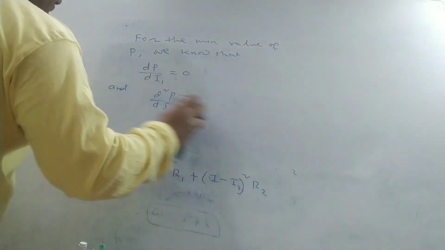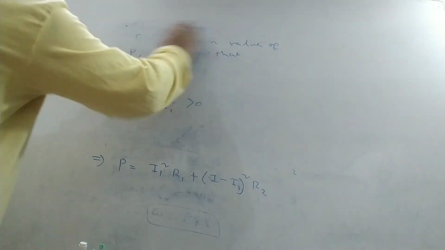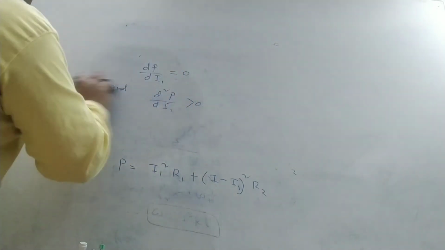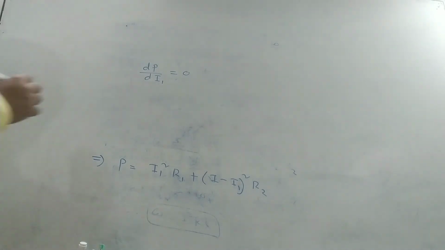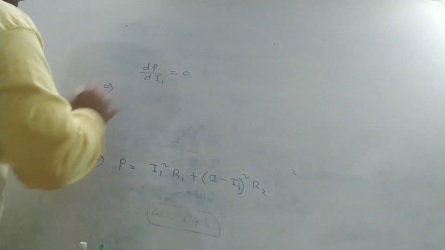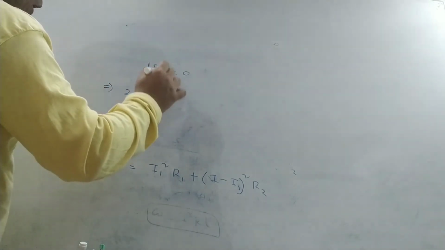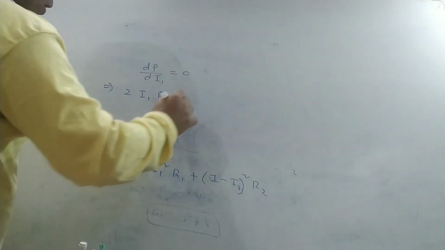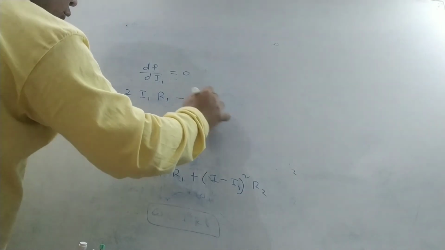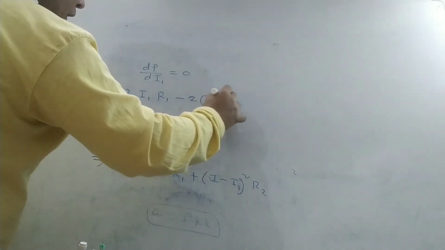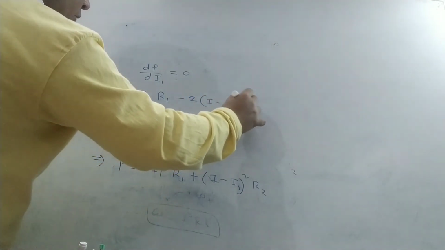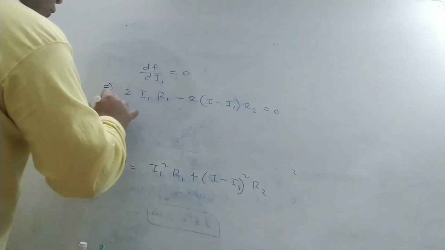Therefore, we can write that dP/dI1 is equal to 2 I1 R1 minus 2 (I minus I1) into R2 is equal to 0.